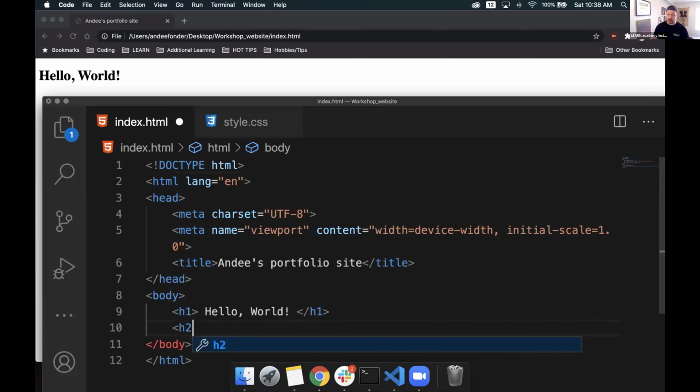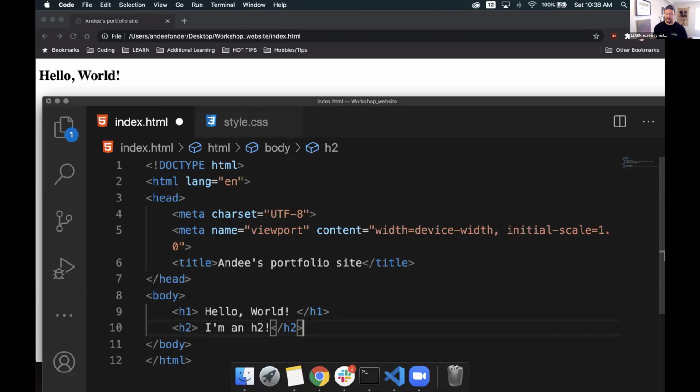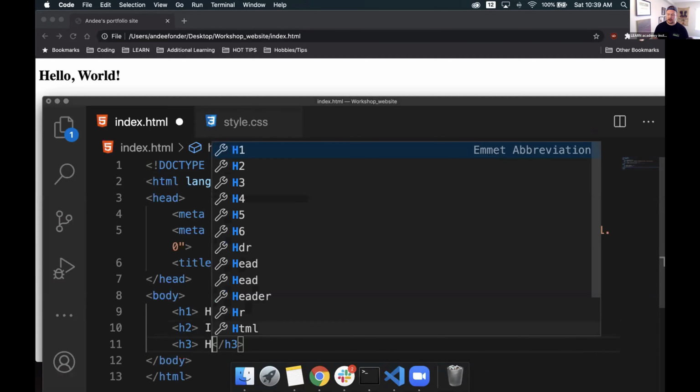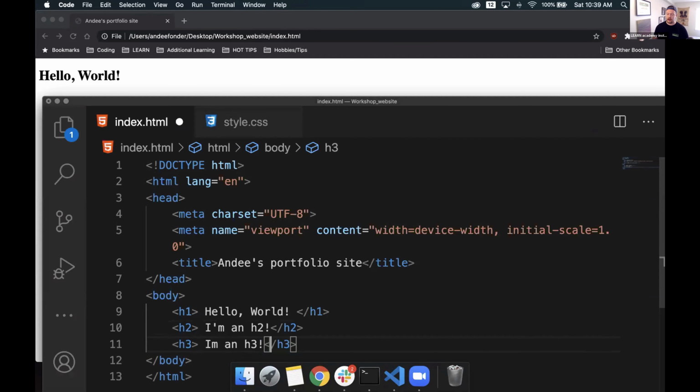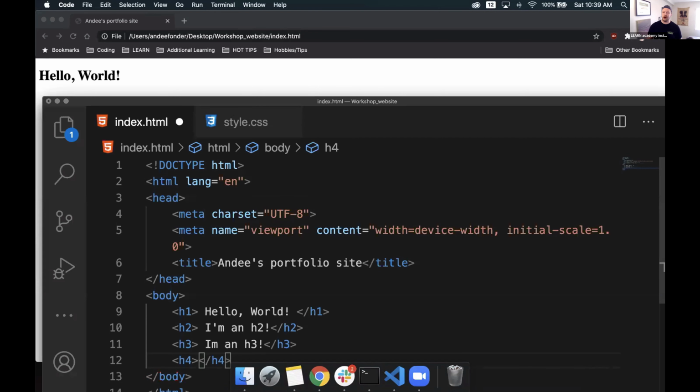Then we have H2, I'm an H2. Then we have H3, I'm an H3. And then we have, say, H4. Generally, people don't really go below H3 or H4. There's just no use for it. It starts looking very much like normal text, and I'll show you what I mean by that. I'm an H4. Let's go ahead and save this.